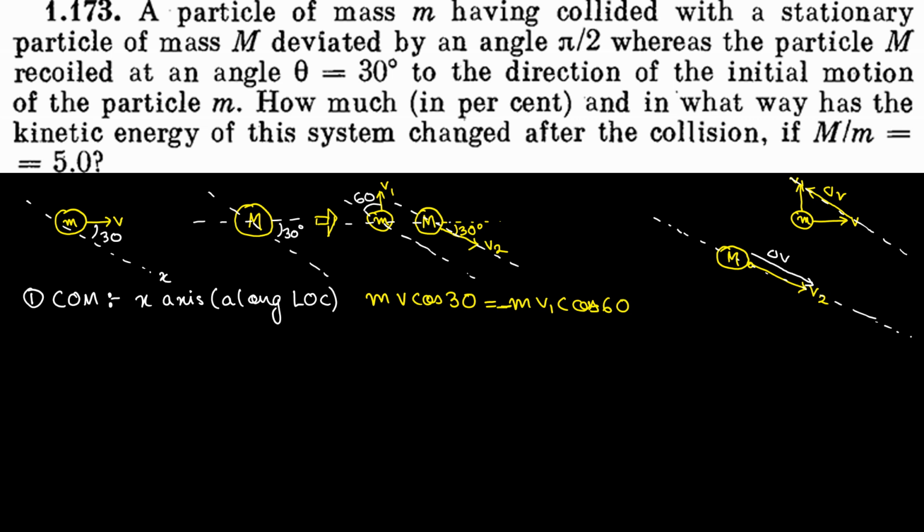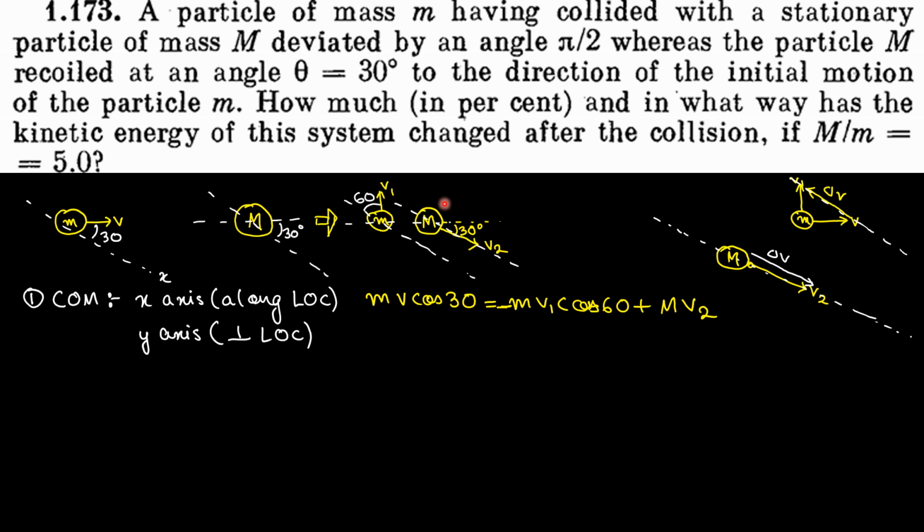Okay, and what is the component of v2 along this line? Only v2. So plus M into capital V2. Now if I apply conservation of momentum along the y-axis, or perpendicular to the line of collision, see, perpendicular to the line of collision, the velocity does not change for each particle.